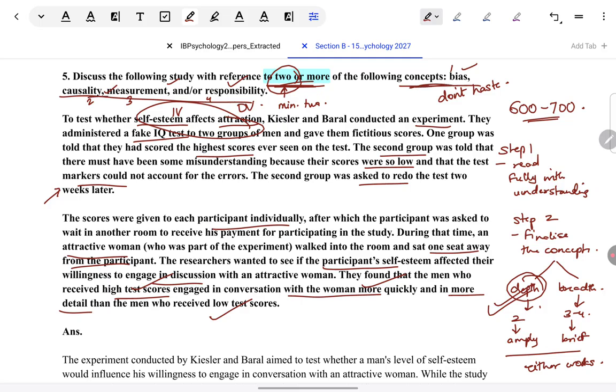Now, students also ask questions like, but supposing I take bias instead of causality, will that get me more marks, or should I take bias? IB will never do that. They will definitely take 4 concepts that are all equally relevant and that can all equally achieve high marks. They will never take one concept which can get very high marks, another concept which can get lesser marks. There's no point in taking that. They don't purposely want students to select a concept which can get less marks so that they can reduce. That is not on their agenda.